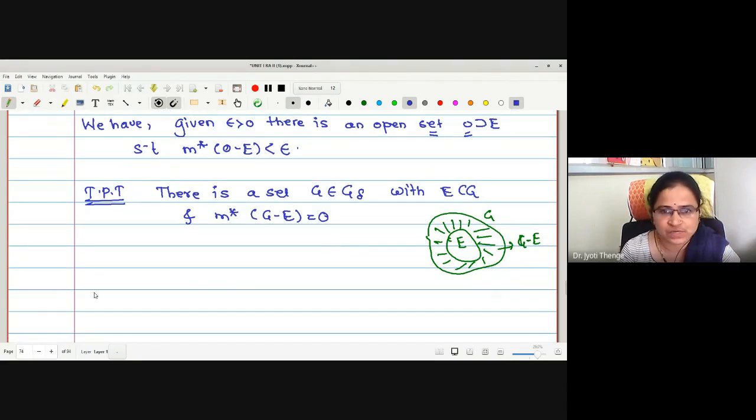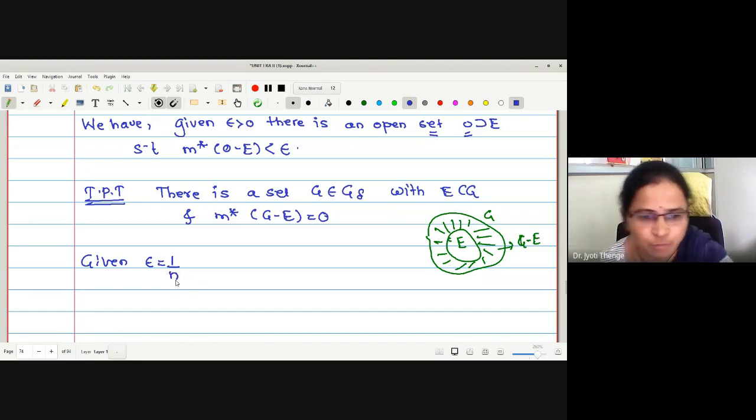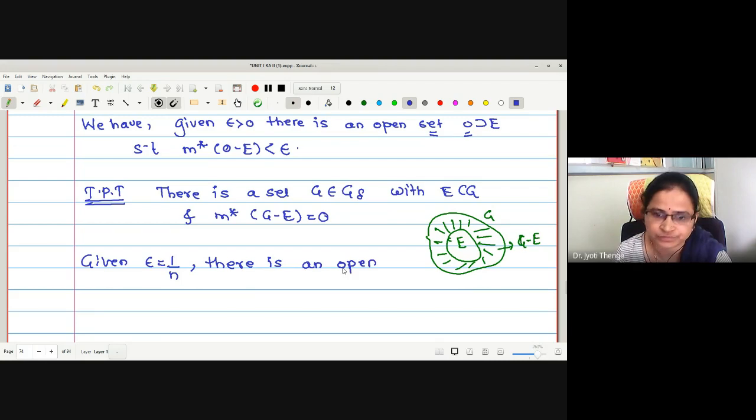So what I'm going to do now is, we will select one epsilon specifically, and for every epsilon we will give the existence of an open set. Therefore here I will write, given epsilon, I have to write in terms of n because I have to take the countable intersection with the n. Therefore, say epsilon is 1 upon n. Epsilon is 1 upon n. There is an open set. Now what name will I give? O n I will give. O n containing E.